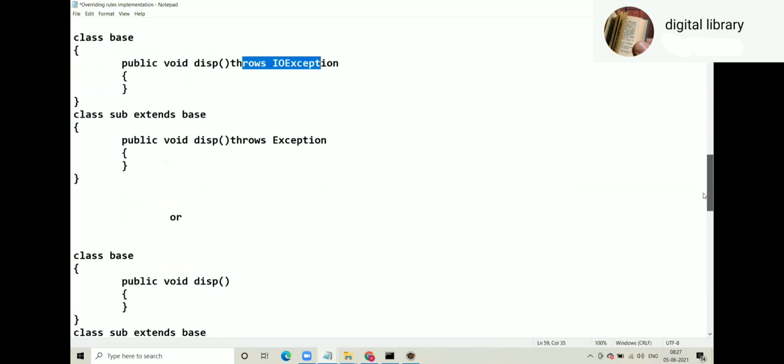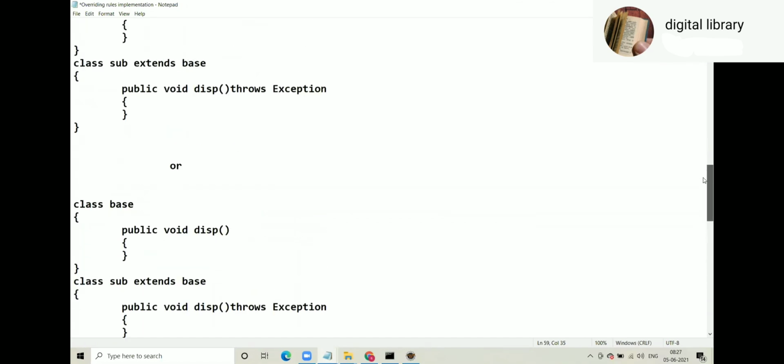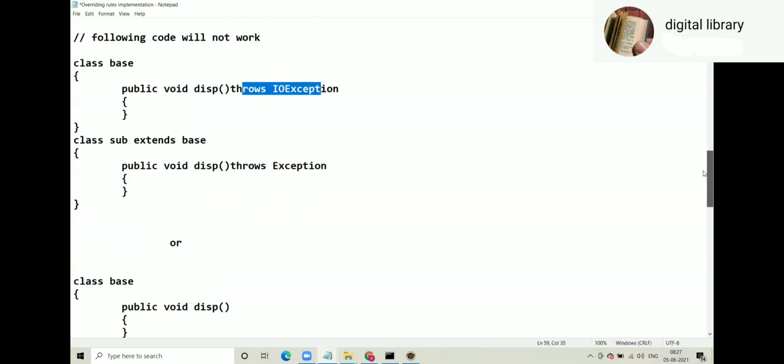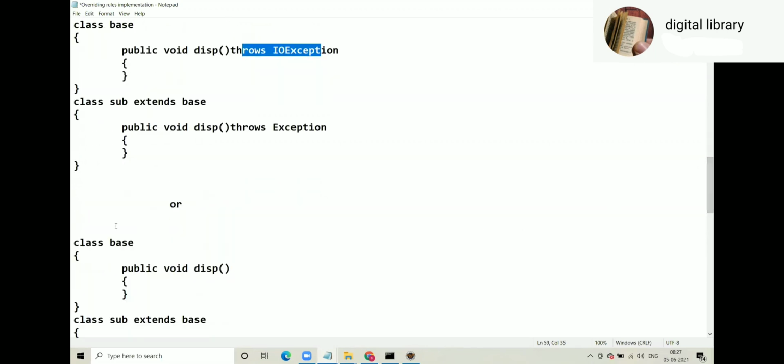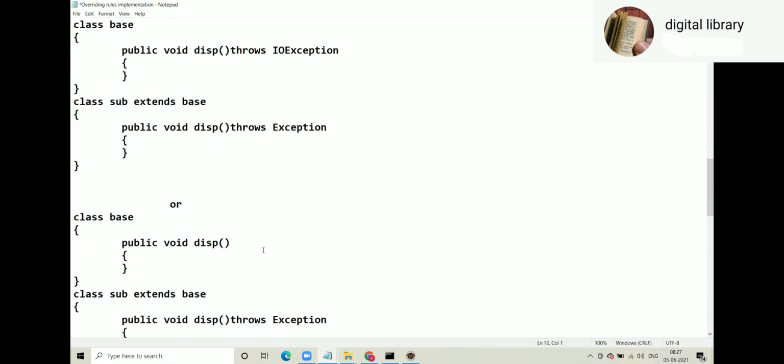Or overridden method has not declared any exception and overriding method is declaring exception. So that is also not allowed. So these two are not allowed. Cannot declare.